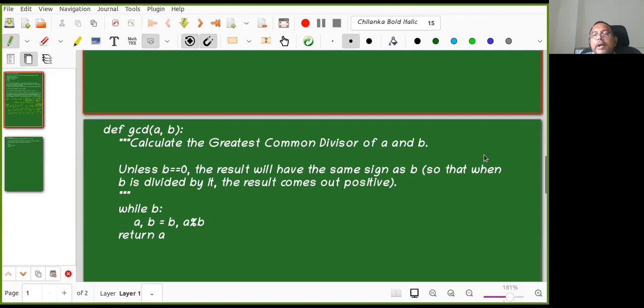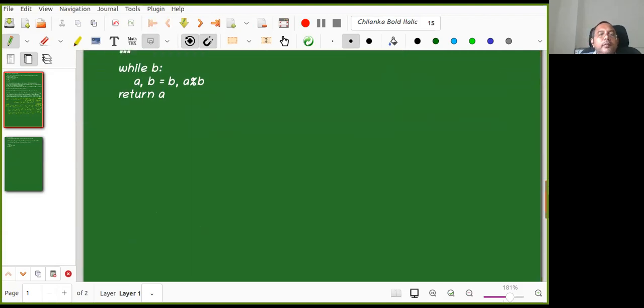So I'll start with one small example. I want to find GCD of 34 comma 55. Somebody help me: what is the first step I do?